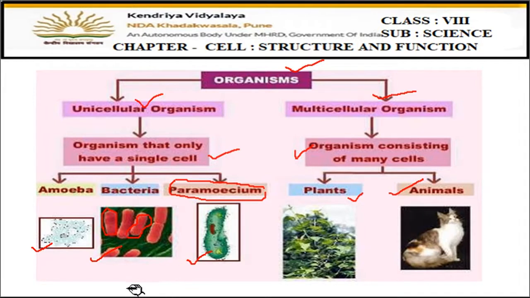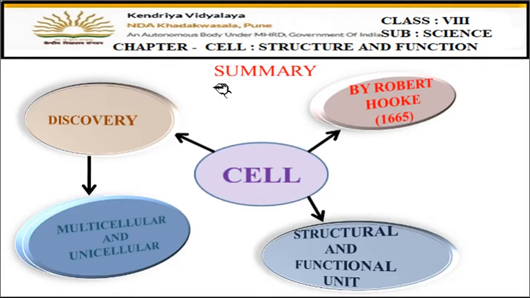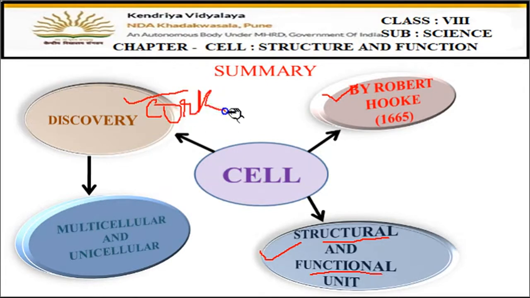Fine. So this was all about what we did today. Now what we did today, students, we studied about cell. Cell was discovered by Robert Hooke in 1665. Cell is the structural and functional unit of life. Structural because it makes the complete structure of the body. Why functional? Because a single cell can perform all the functions of the body. Okay. Then, who discovered cell? That is Robert Hooke, and the discovery was through the cork cells. He observed the cork cells under the microscope and he saw honeycomb-like compartments, which he named as cell.